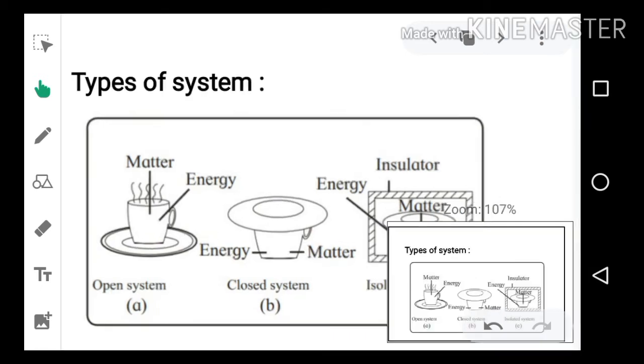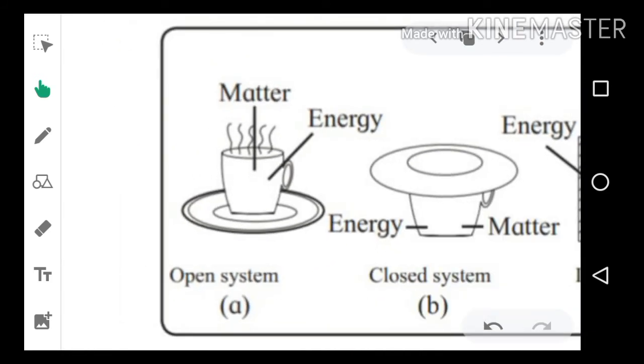Observe the diagram. In this diagram, the first diagram, A, is an open system. Here we can observe a cup containing some hot substance inside. Just consider hot tea or coffee placed in that cup.